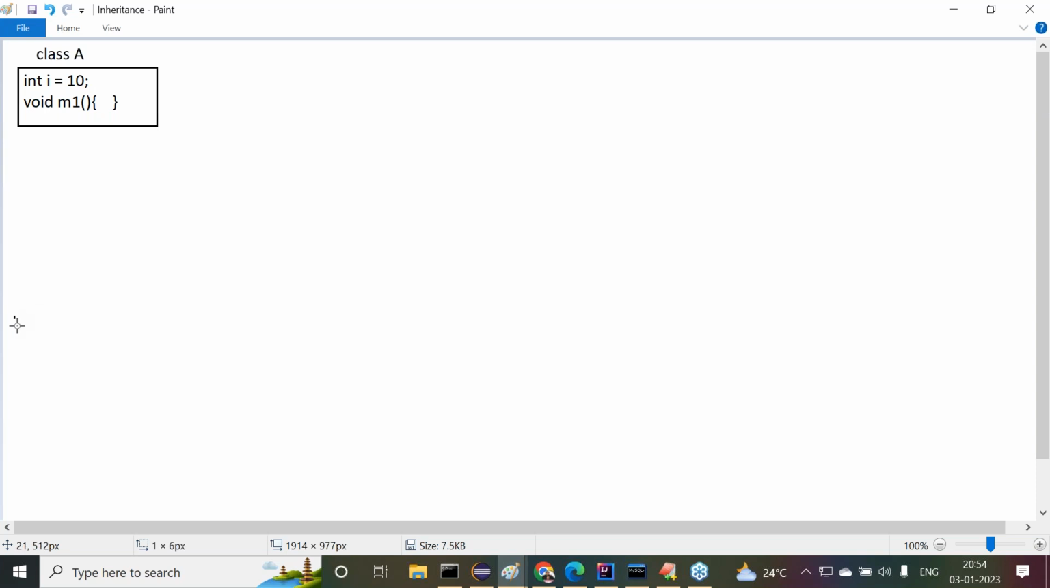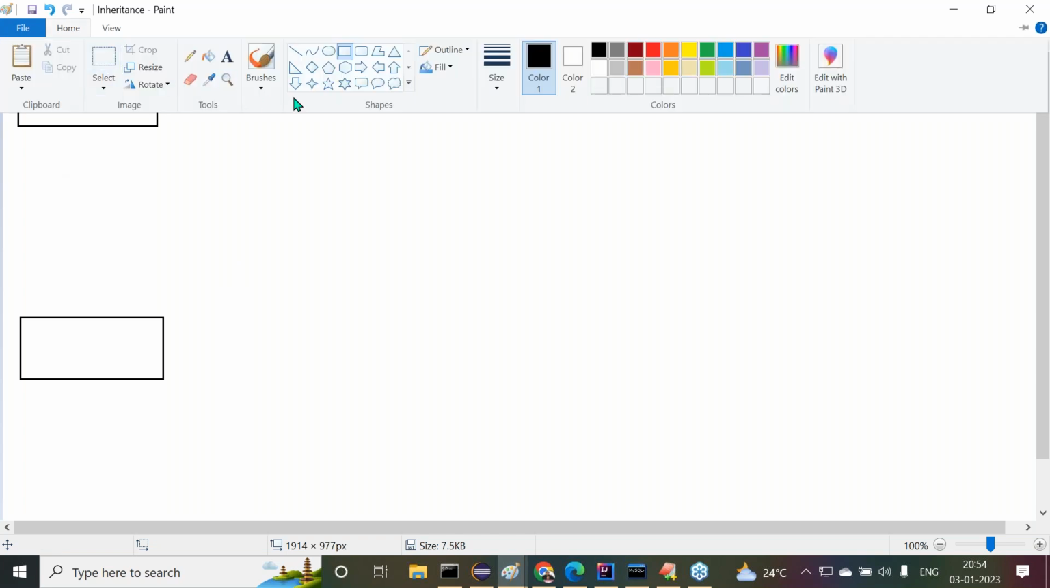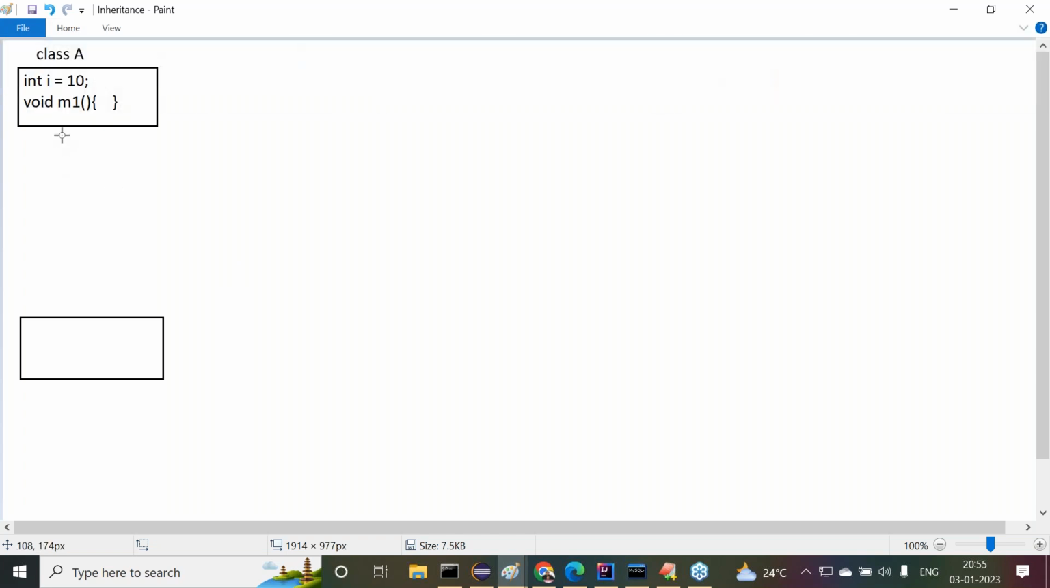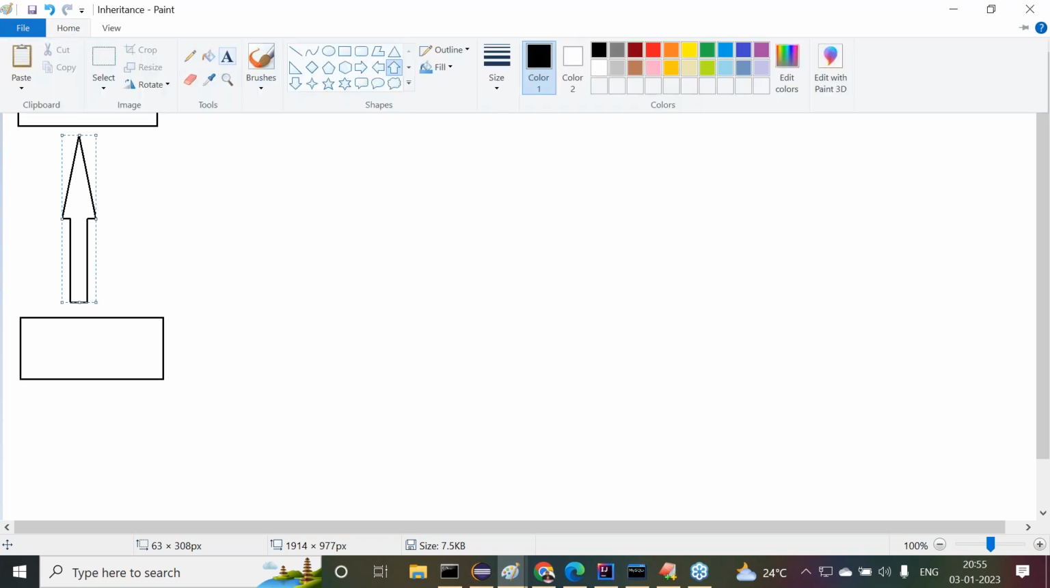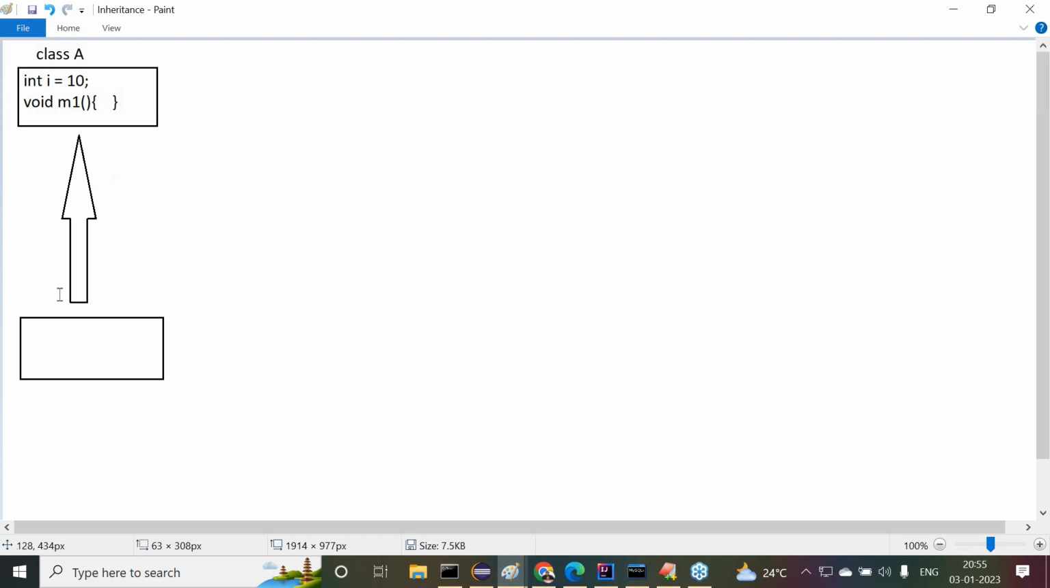Any number of subclasses we can take here. We don't have any condition on the number of subclasses. For example, I am taking only one subclass, but we can take any number. The condition is only one superclass. Now here I declared the i variable and the m1 method in the superclass.